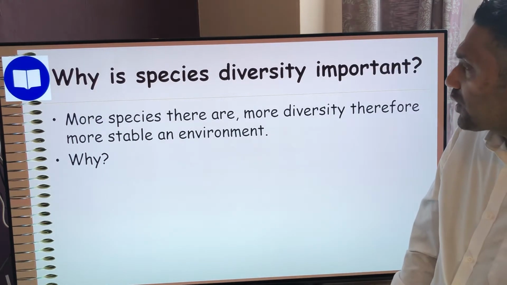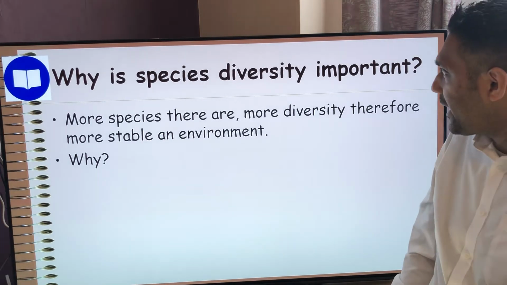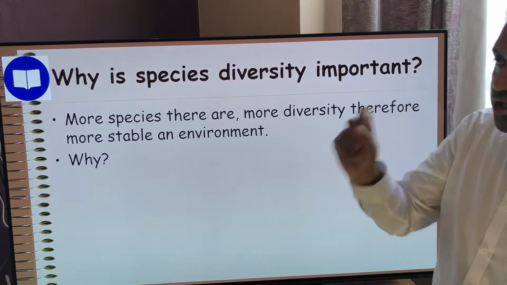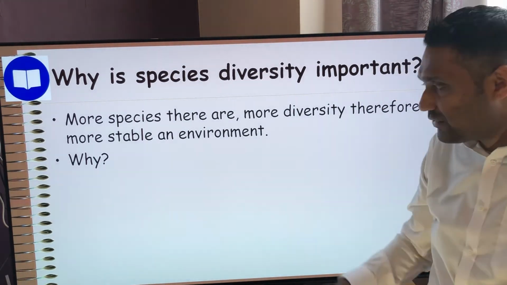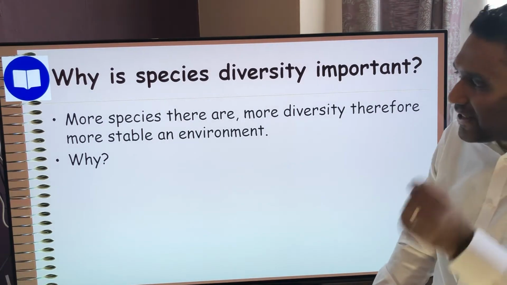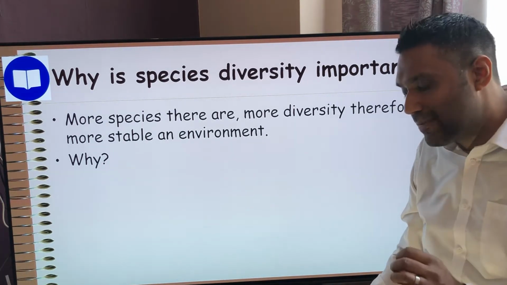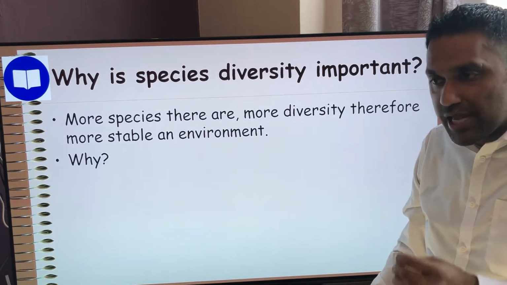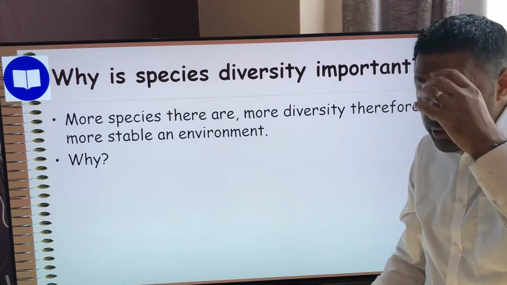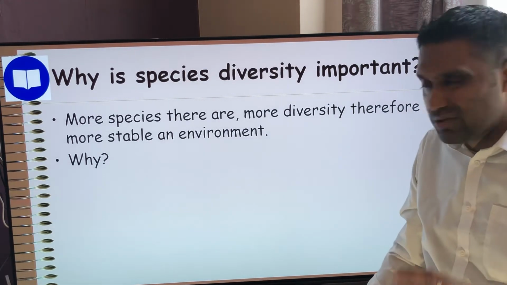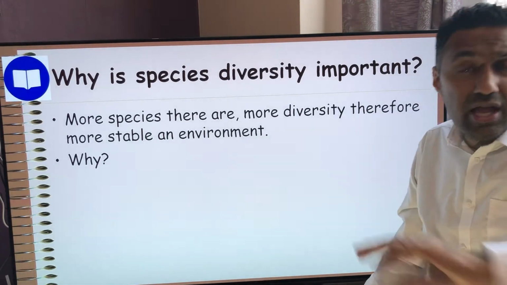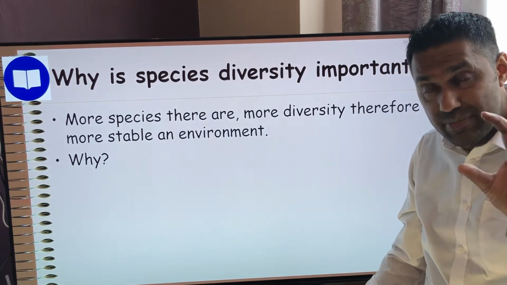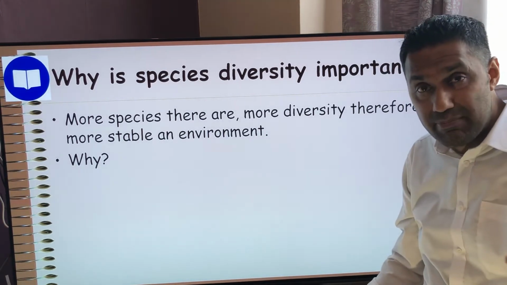So, why is species diversity important? Well, the more species you have and the more in the population you have of those species, the more abundant each of those individual species, the more diversity you have. And therefore the environment and that ecosystem is going to be more stable. Why? It's to do with the potential for extinction, okay? If you've got, let's say, that wheat field and you get a drought or a disease comes along, it can wipe out that entire field. That ecosystem is not very stable. It's very susceptible to becoming completely wiped out and barren.